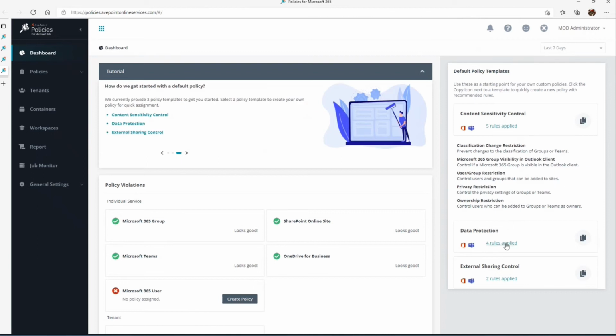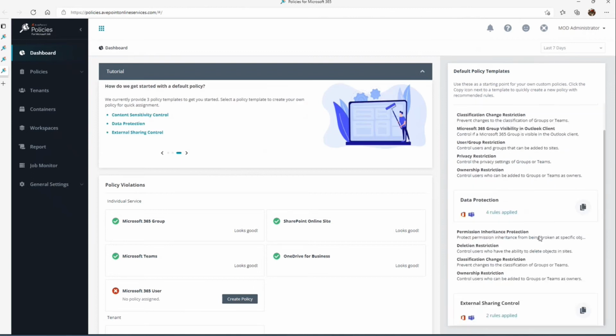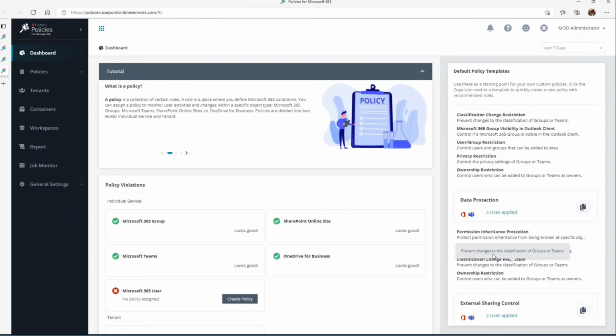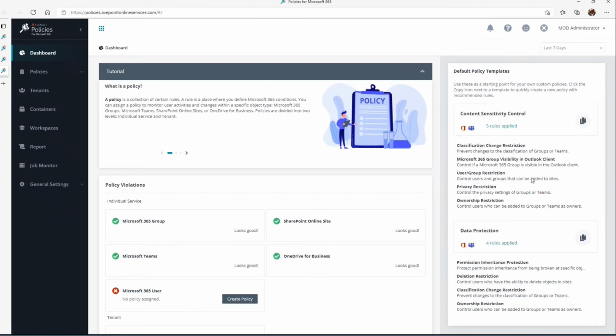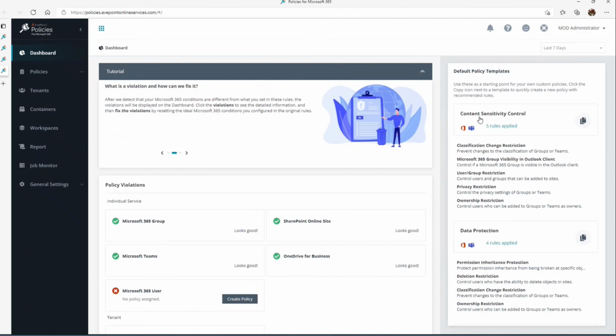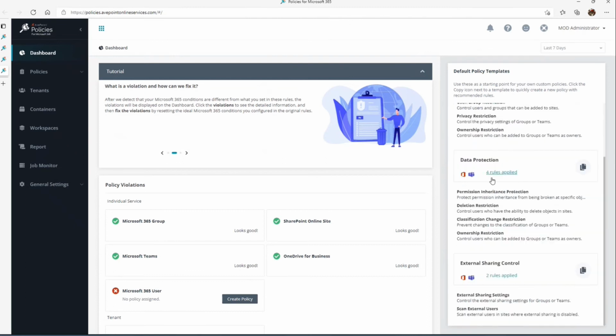So that's one example. Data protection is another template that you can easily provide in terms of what permissions can be granted or changed within a team. And then the final one here on the template is external sharing controls. So these templates are kind of the way in which you can easily get started if you know you have something you want to control from a sensitive perspective, data protection, or external sharing. Easy ways to get started with those.